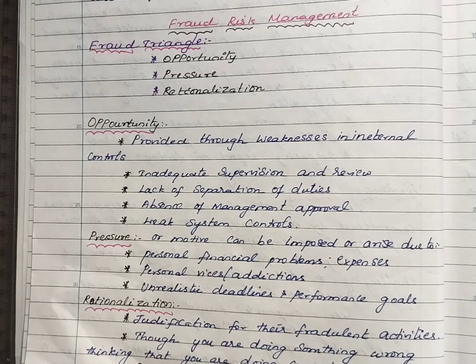Today in this video we are going to cover module number 17.2 and 17.3, that is fraud risk management and forensic financials and its audit technique. After that the balance will be ethics and opportunity, that is module number 17.4 and 17.5, that I will cover in the upcoming videos. And one more thing, I am going to start CFR also.